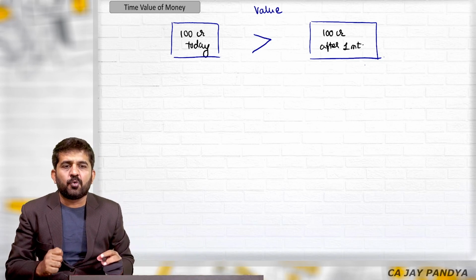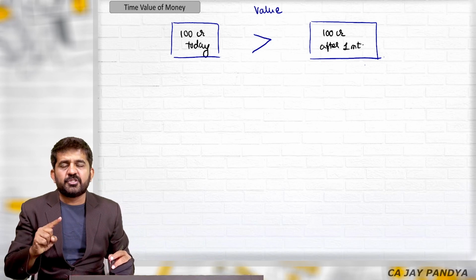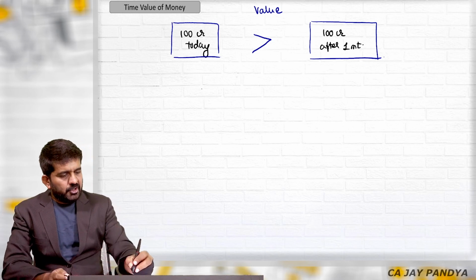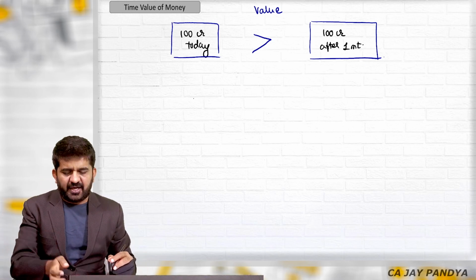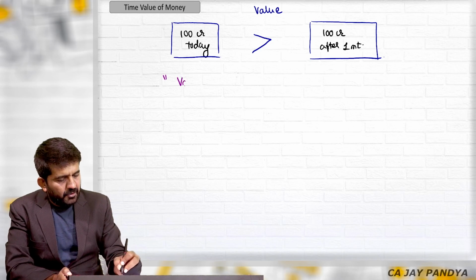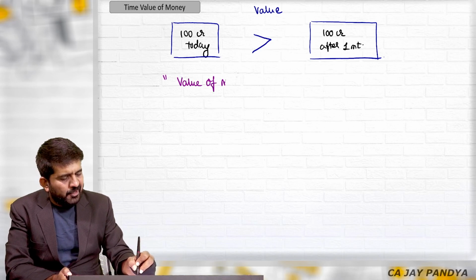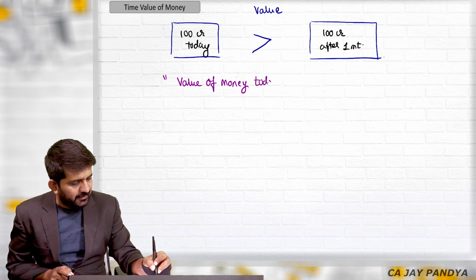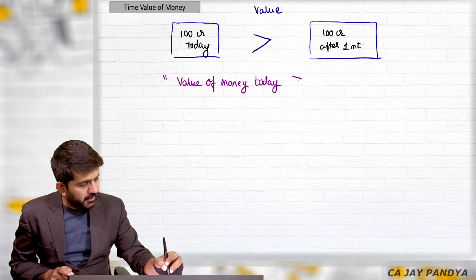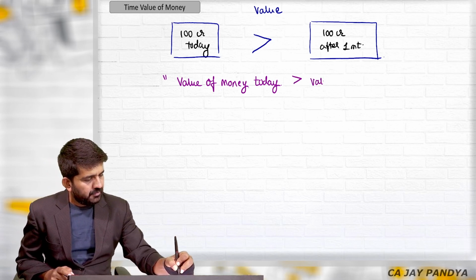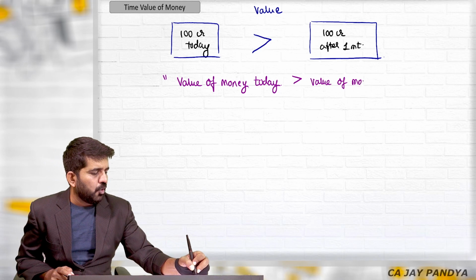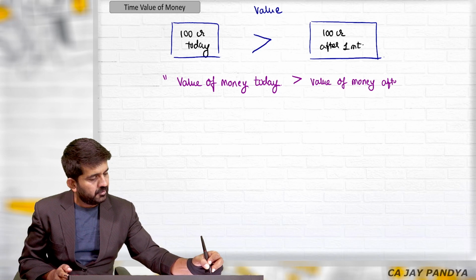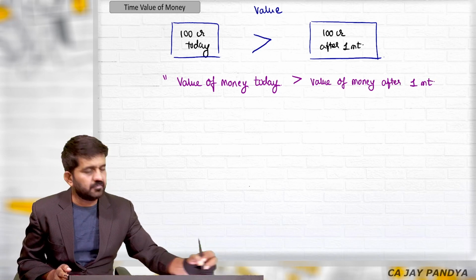The thing which is true for 100 crore rupees is true for 100 rupees, and is true for 1 rupee even. So let me write down the concept of time value of money, which is: value of money, even 1 rupee, today is more than value of money after 1 month.